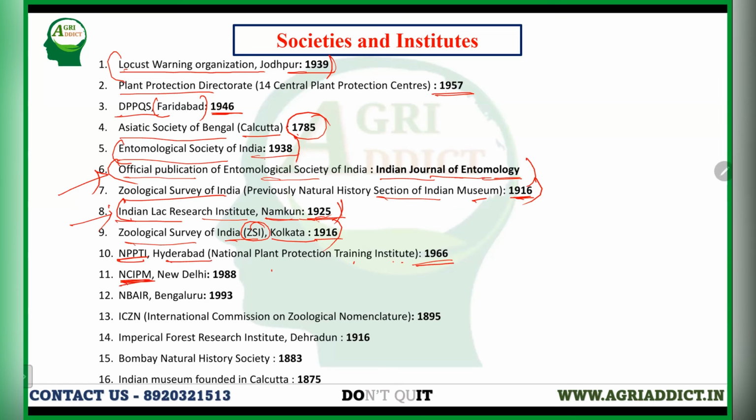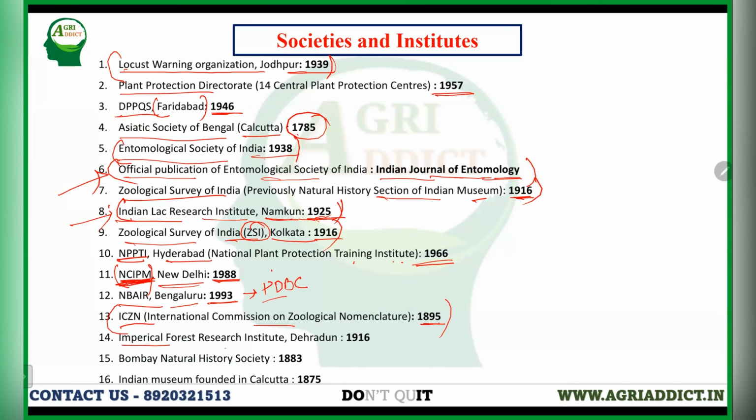The National Center for Integrated Pest Management, that is NCIPM, was established in 1988 in New Delhi. The NBAIR, that is National Bureau of Agriculturally Important Insect Resources, I previously told about it. It was established in 1993 under the name of PDBC in Bangalore. And the International Commission on Zoological Nomenclature was established in 1895 in Geneva.